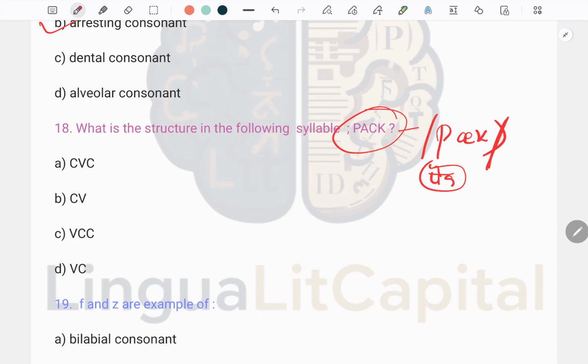When we come to the structure of this syllable, here p is the consonant, a, which is the diphthong, will be the vowel, and this one will be the consonant. So answer A will be the true one.